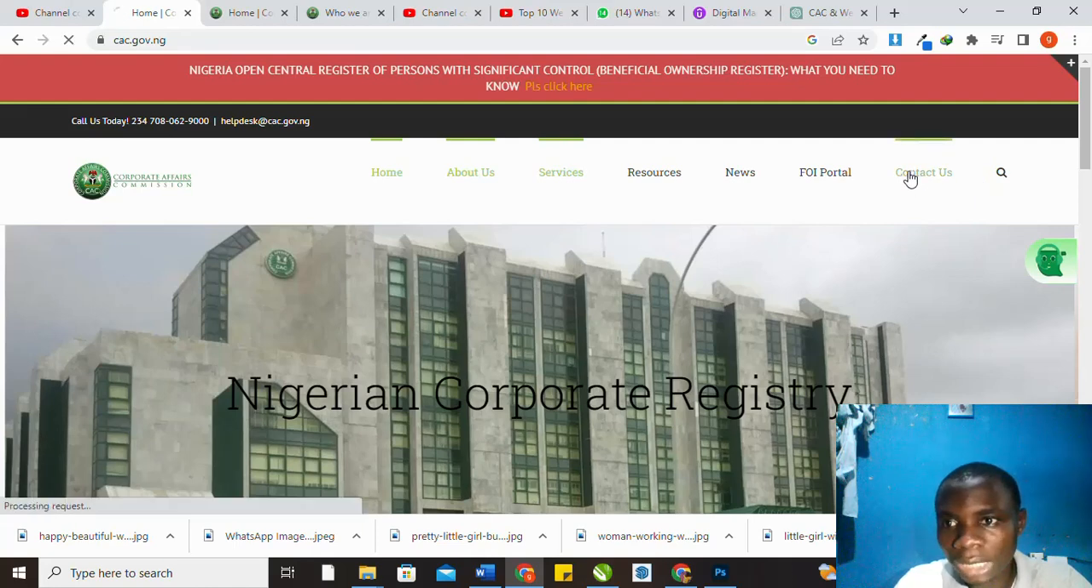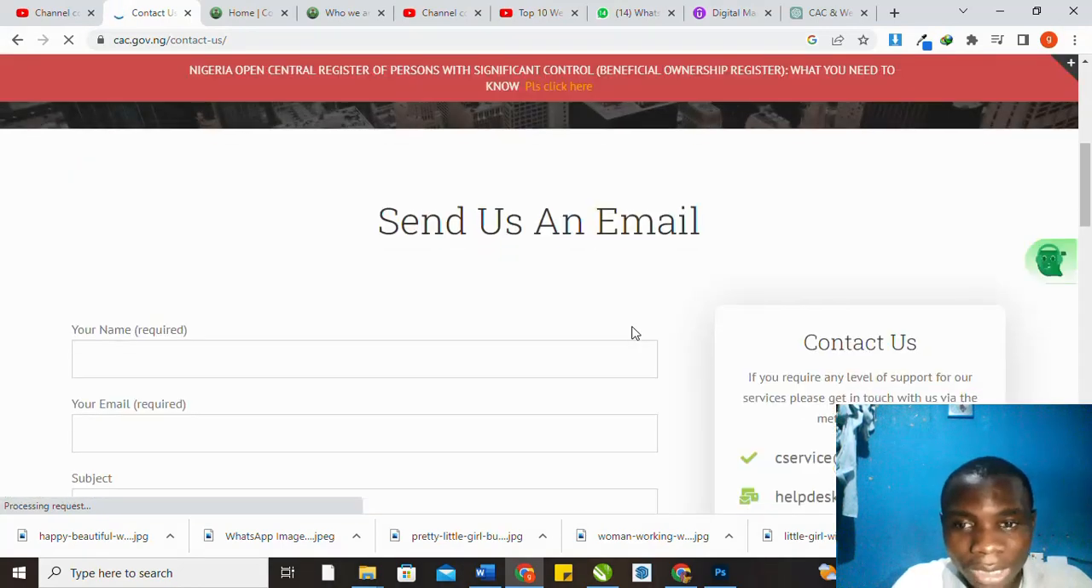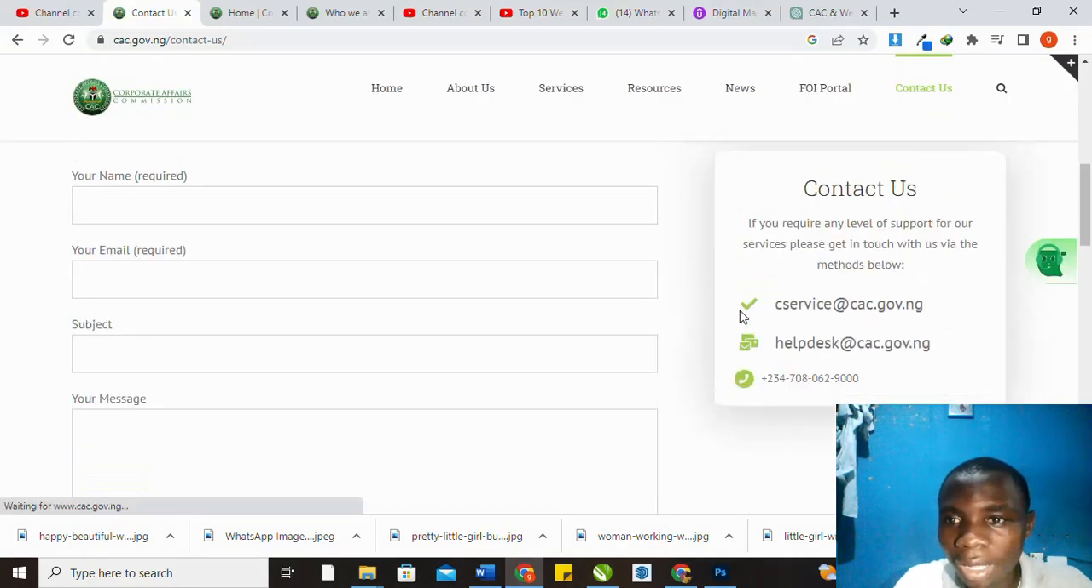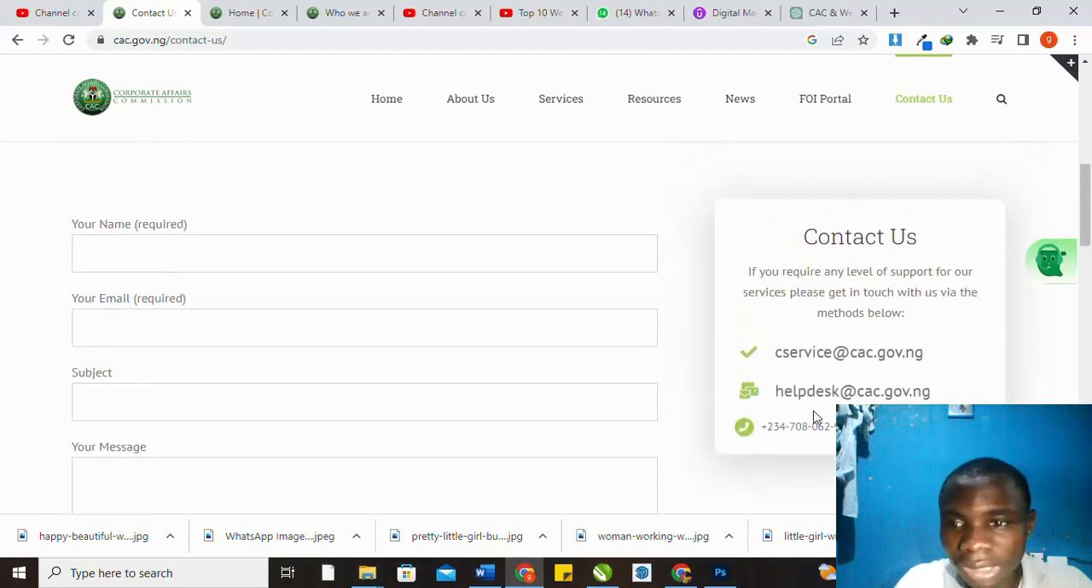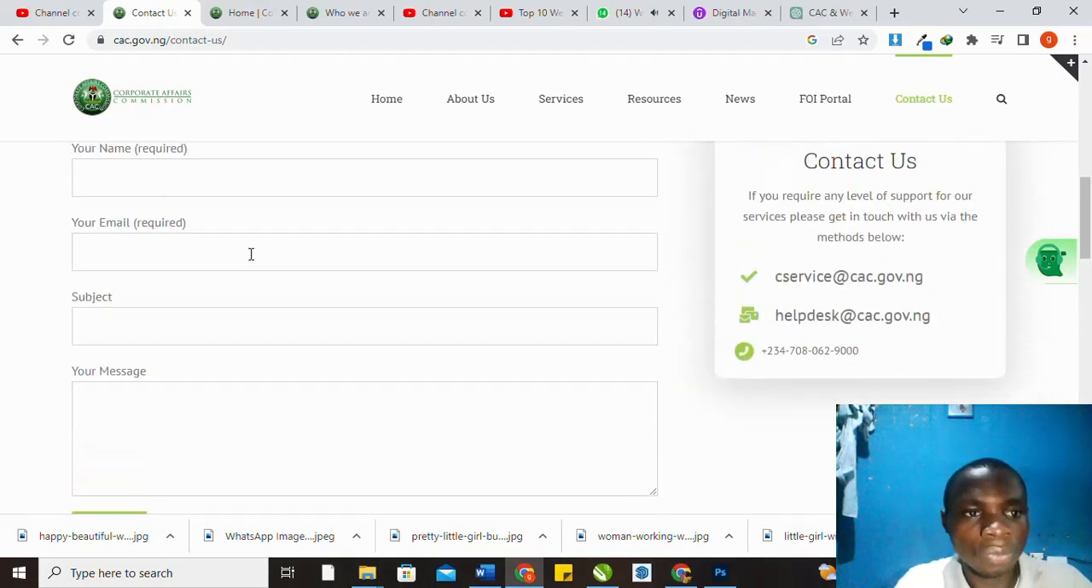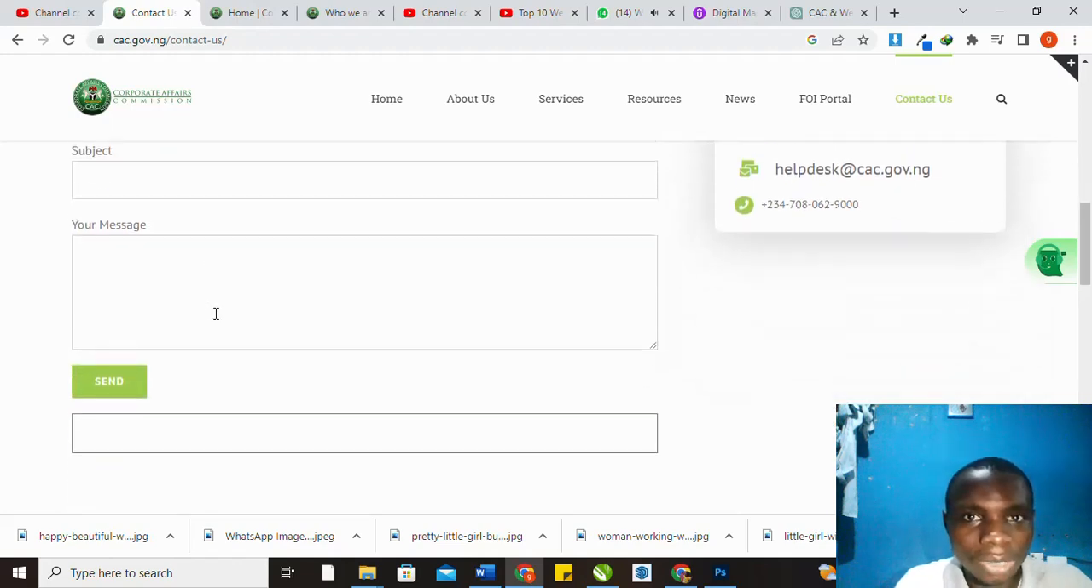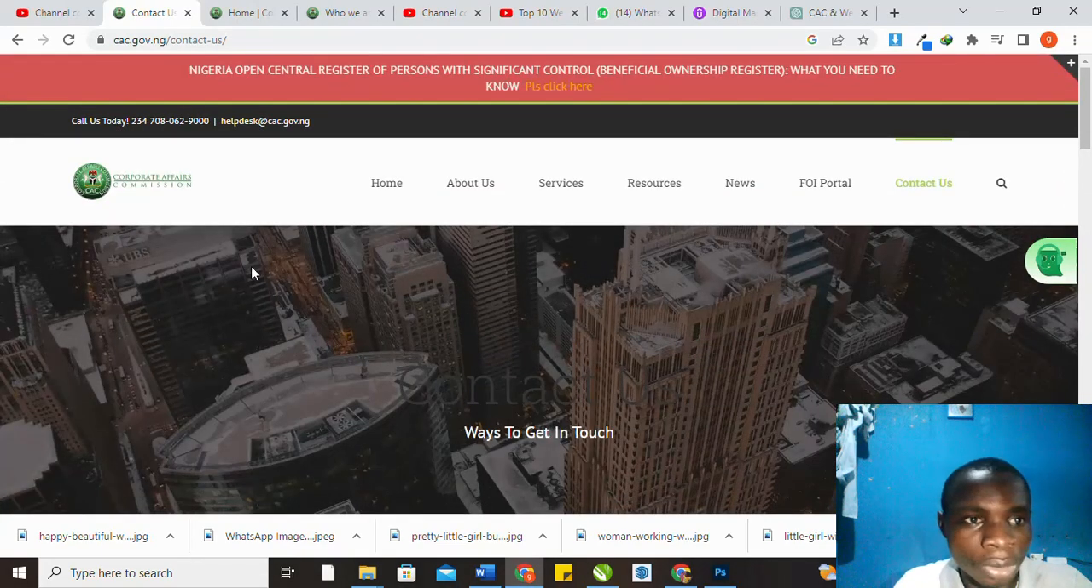If you want to contact them, you want to ask any question, you can easily contact them from this place. See their phone number, you can call them. You can send email to their help desk, or cac.gov.ng, or your Gmail, or you submit your information here. So that's how you can contact them if you are having any issue on your registration. Now we are going to go back to the home. You click on the home button here.